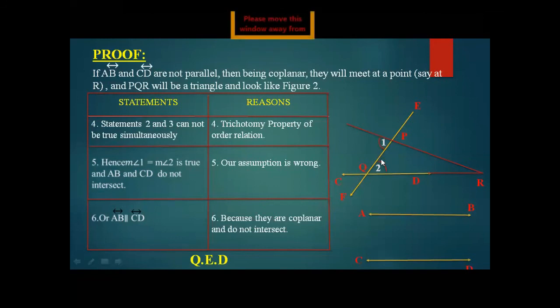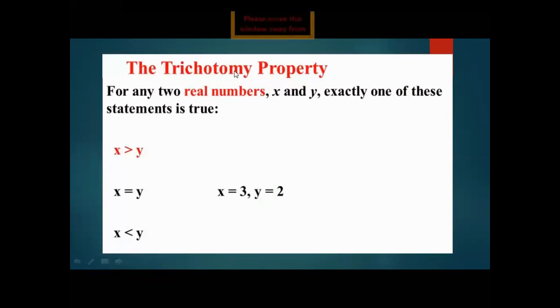So they both are congruent to each other by the theorem, and they are also greater and less with the help of the diagram and the proof which we are getting over here. So both statements cannot be true. Why? Through the trichotomy property of order relation. What is the trichotomy property? The trichotomy property says that for any two real numbers x and y, exactly one of these statements is true: x is greater than y, x is equal to y, or x is less than y.